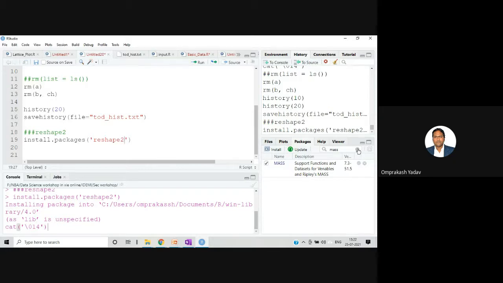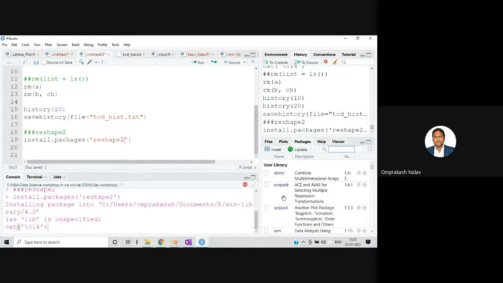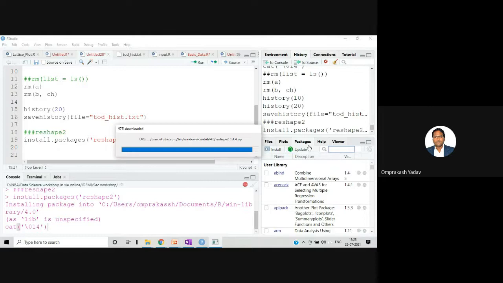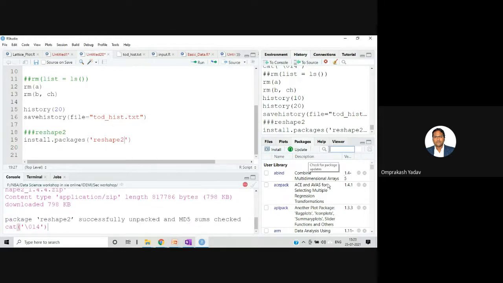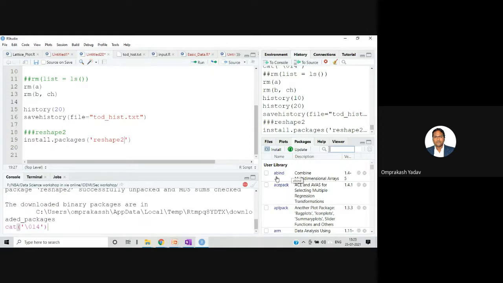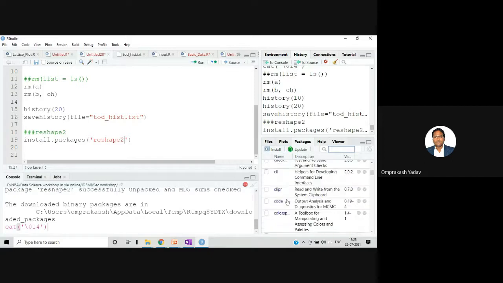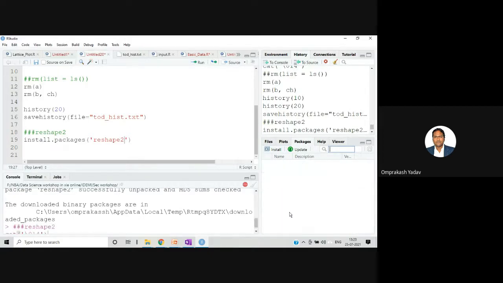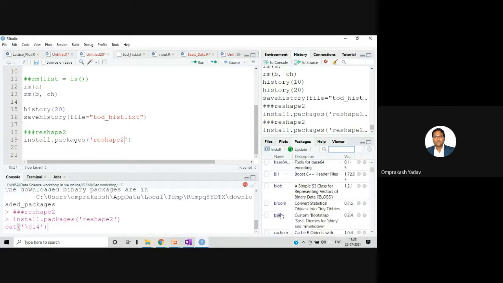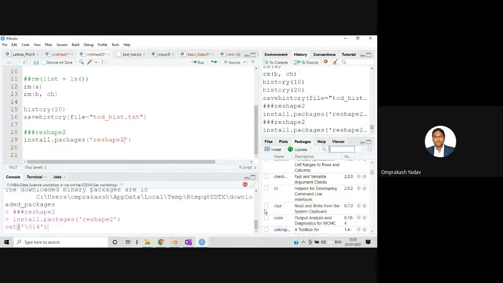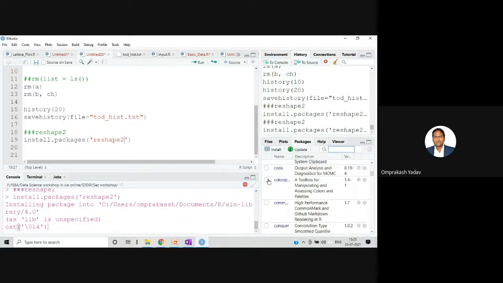And I'll just clear this here. So here, whatever packages are installed will be displayed in this particular window once we click on it. Here I ran this again and it's installing it anyway. Whichever package is required, you just search for that particular package. You can just scroll, and if that package is found, you simply have to click on the checkbox, right, which is given over here. By default, once you click that checkbox, that package will be loaded to your program, right? It will execute the library command, and that will get loaded.